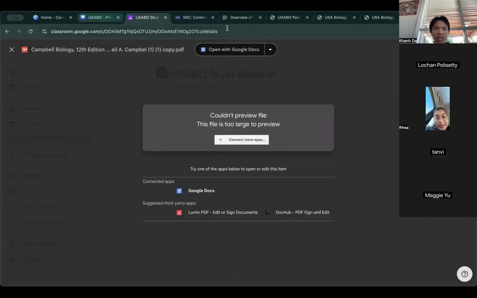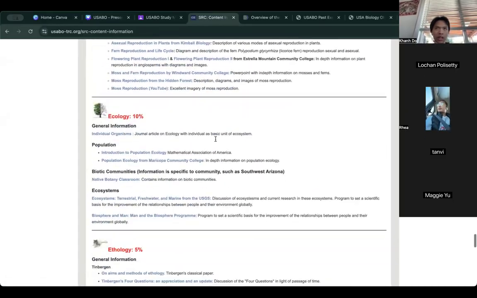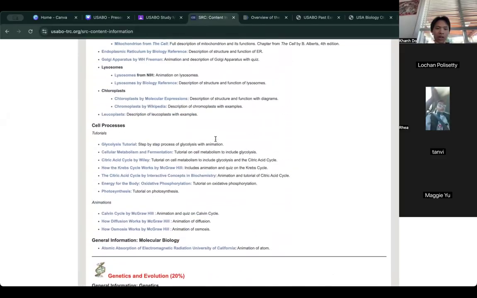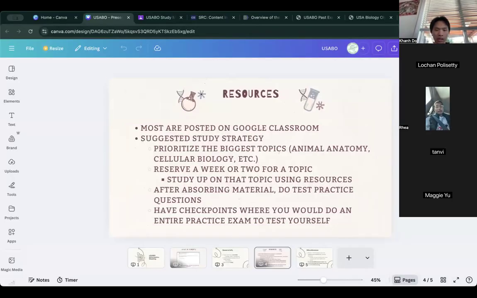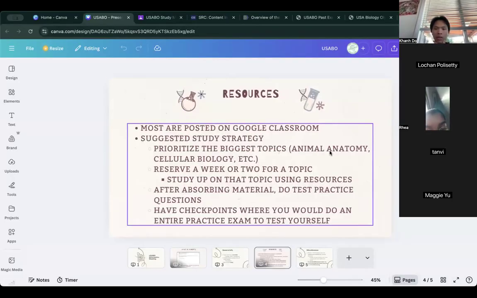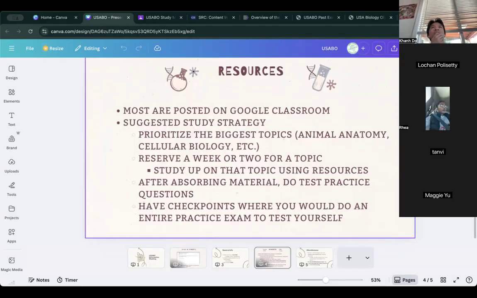But basically this website has a ton of materials already. Since we only have 60 days, I would not scroll through everything. Here is what I would suggest. Prioritize studying the biggest topics like animal anatomy and cellular biology. Try to do it daily. Have a plan for every day of what you're going to study, either studying the material itself or getting practice in. Reserve a week or two for a topic.